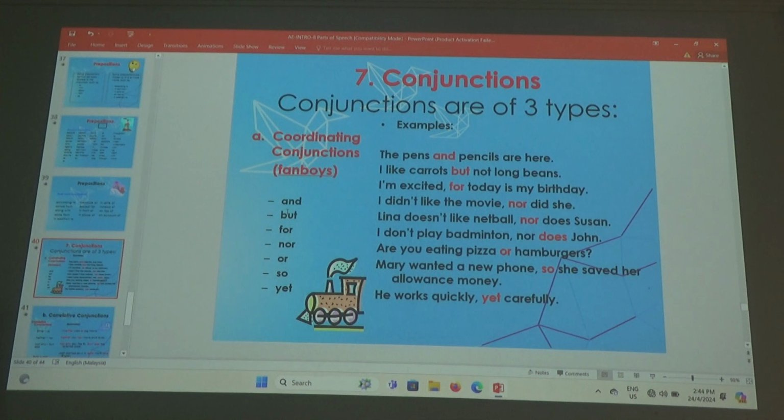We call them fanboys, F. And remember, all these coordinating conjunctions, either 2 letters or 3 letters only, no more. Clear now? Alright, so you can see F is for, A, and, N, nor, B, but, O, or, Y, yet, and S, so. That's it, fanboys. Easier to remember. Is that okay now? So they are for, and, nor, but, or, yet, so. That's why we call them fanboys.